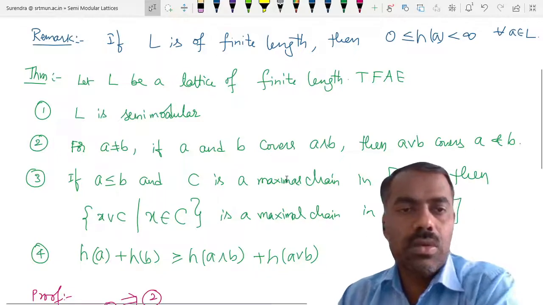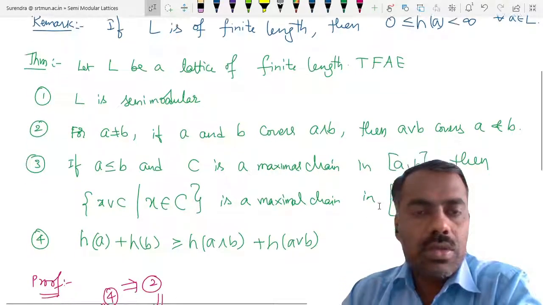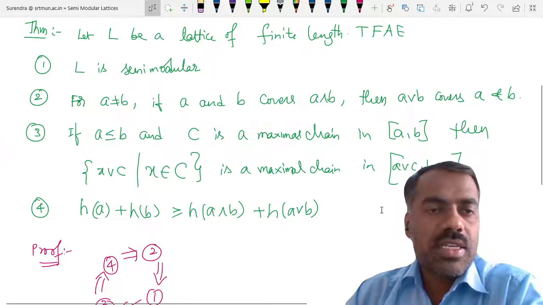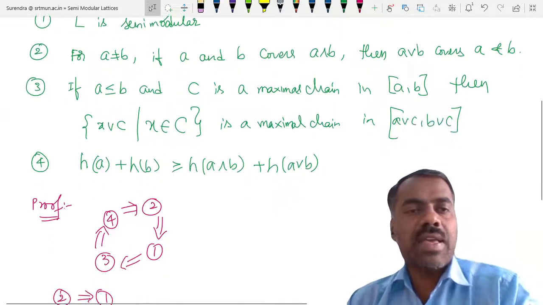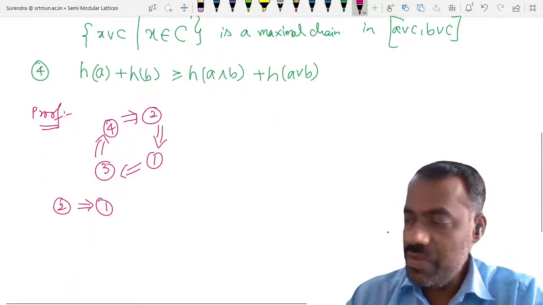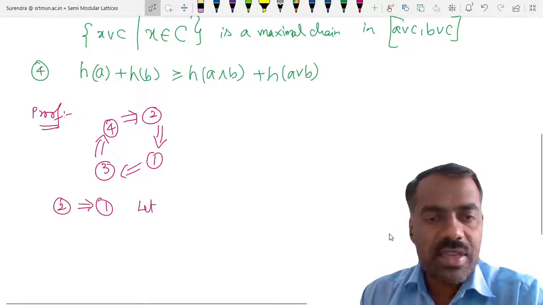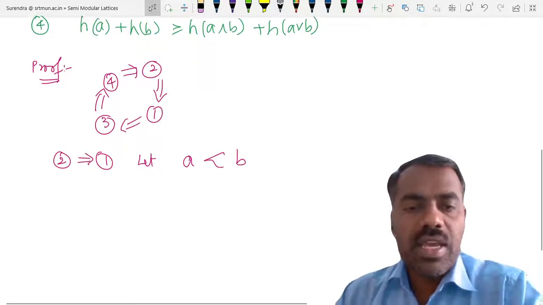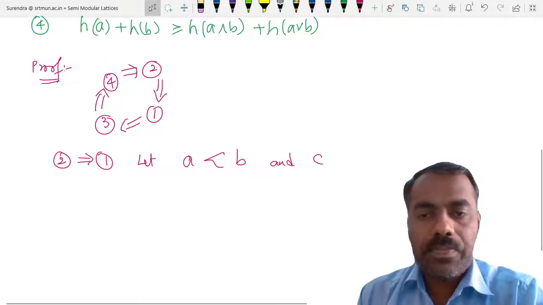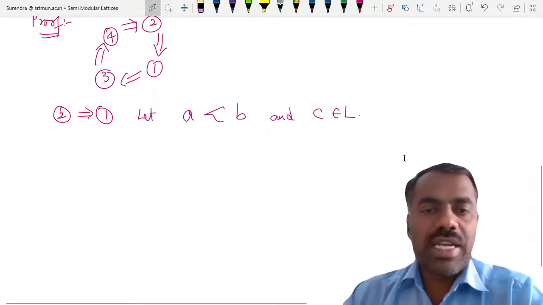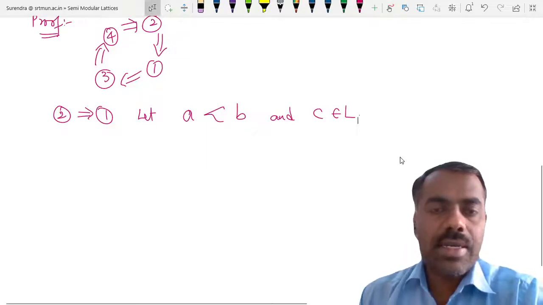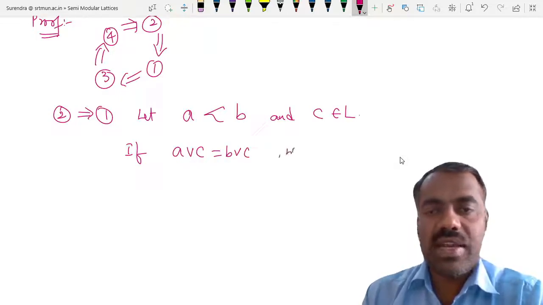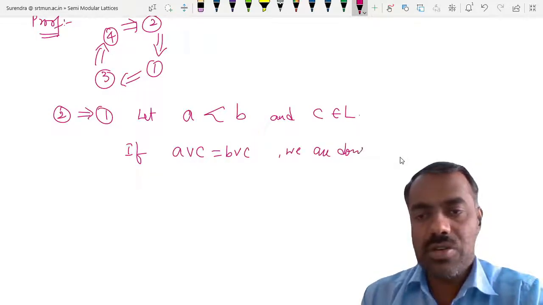L satisfies the UCC condition. So whenever A is covered by B, then A join C is either equal to B join C, or A join C is covered by B join C. So we want to show that, start with, let A is covered by B. This is the symbol for covered, you know already. And C is any element from that lattice. We want to show that A join C is either equal or, so if at all A join C is equal to B join C, then we are done, right? There is nothing to prove.